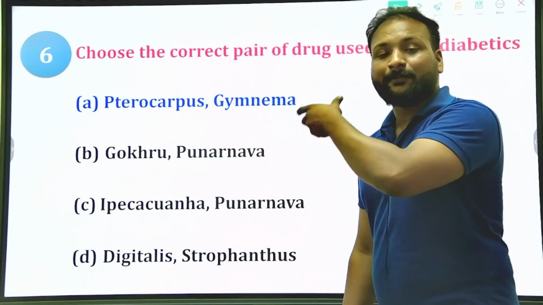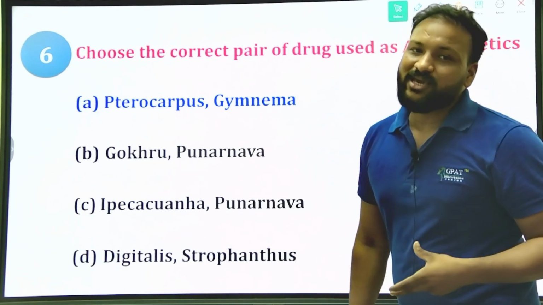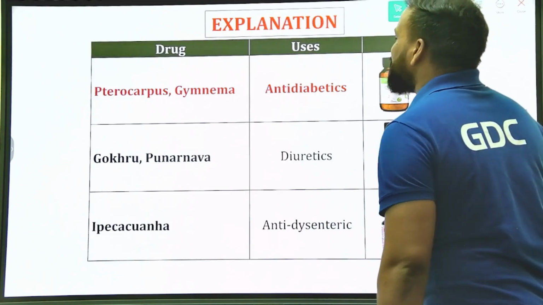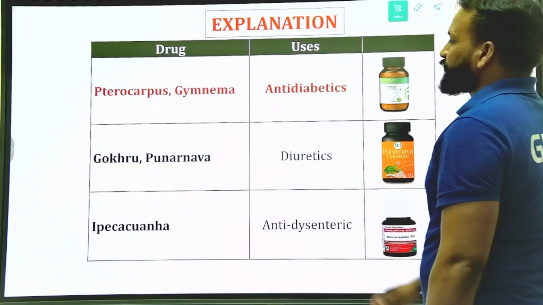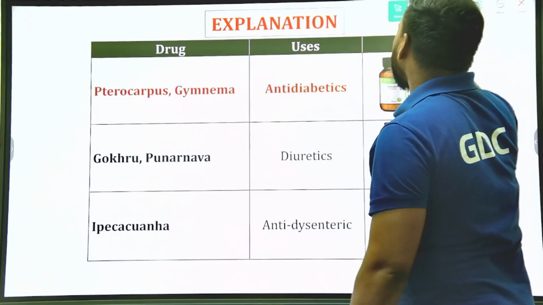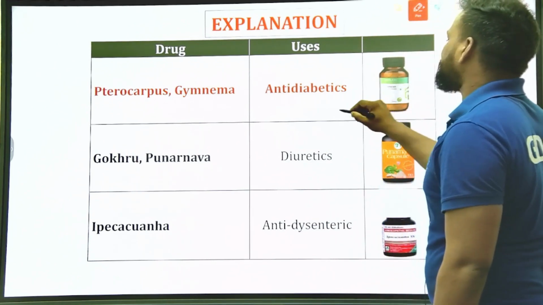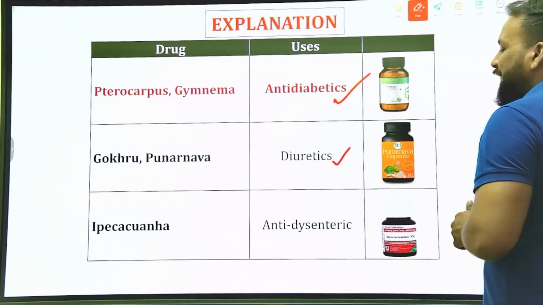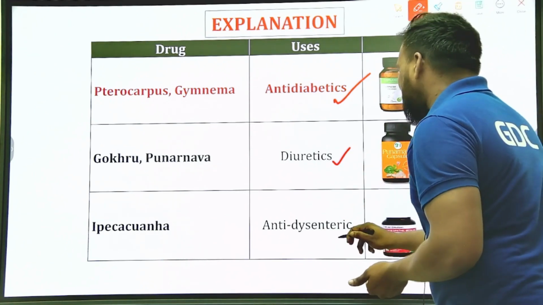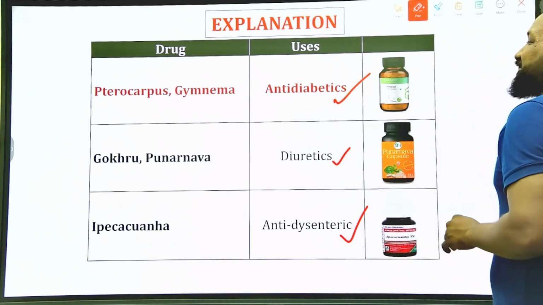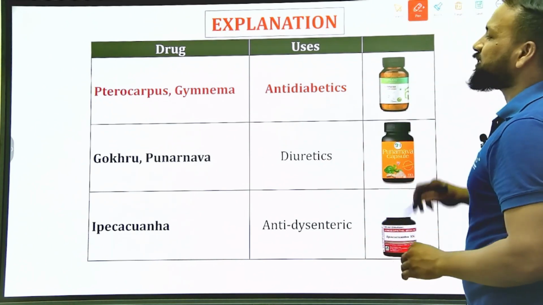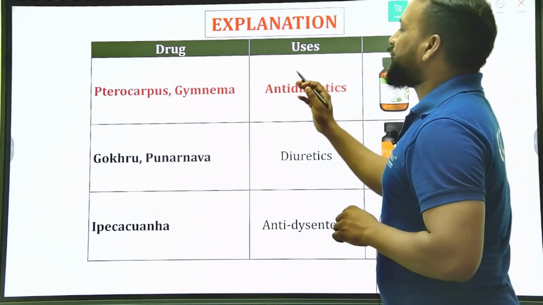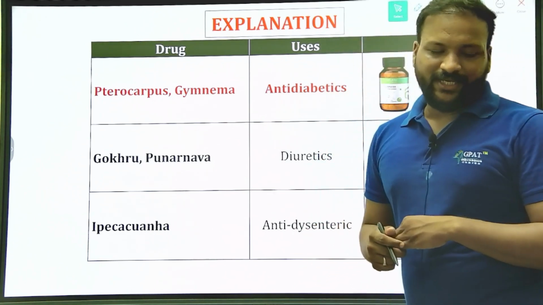Pterocarpus is used as a hypoglycemic agent, so you can simply eliminate the rest of the options. Pterocarpus and Gymnema have anti-diabetic property, whereas Gokhru and Punarnava have diuretic property, and Ipecacuanha is an anti-dysenteric, whereas Digitalis and Strophanthus are cardiac glycosides, my dear aspirants. So option A, Pterocarpus and Gymnema, is correct.